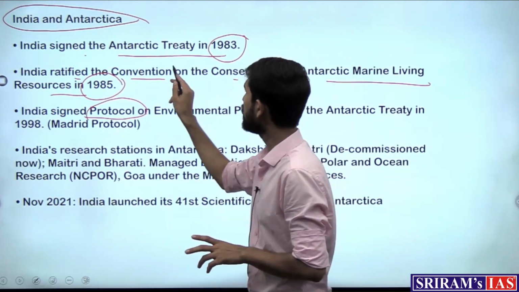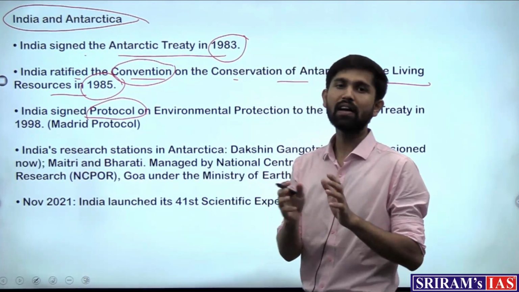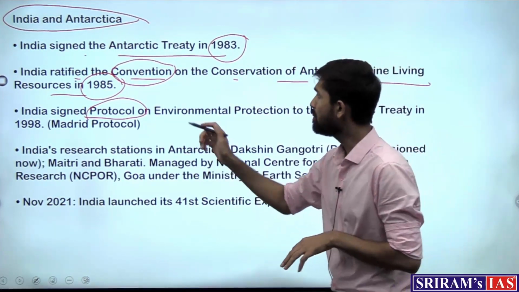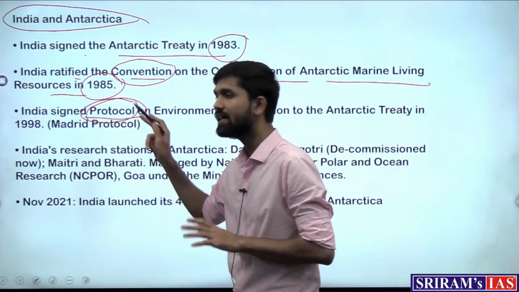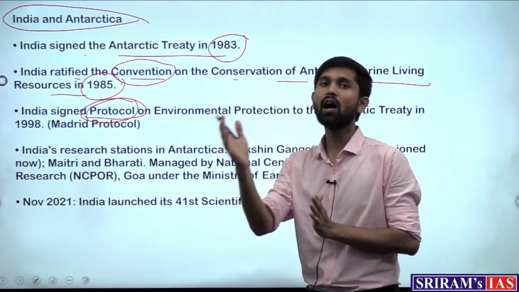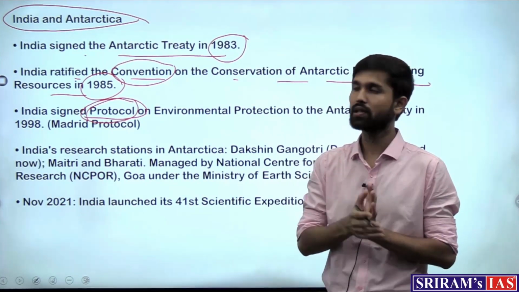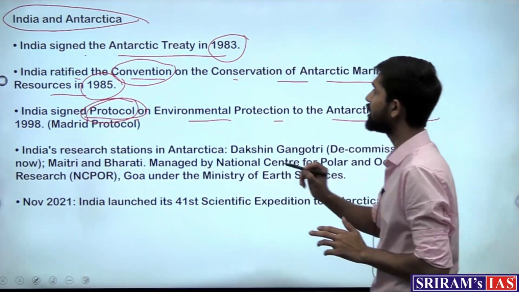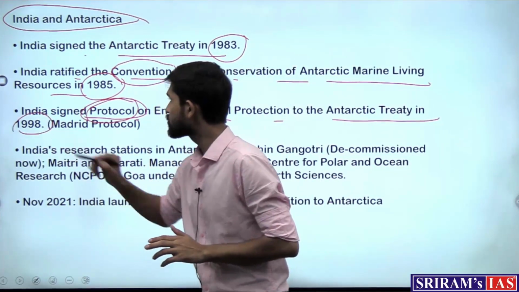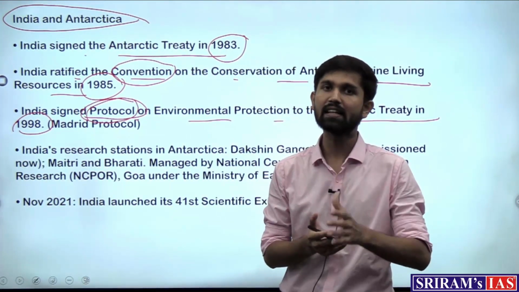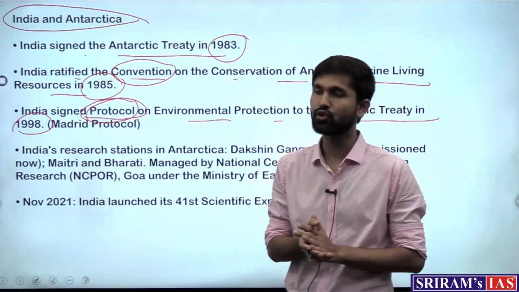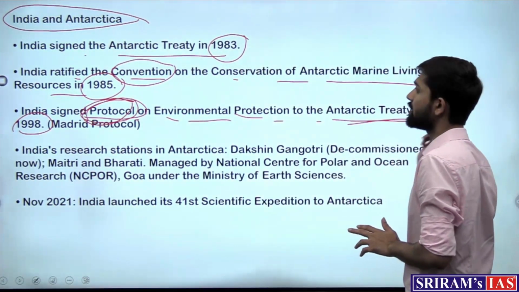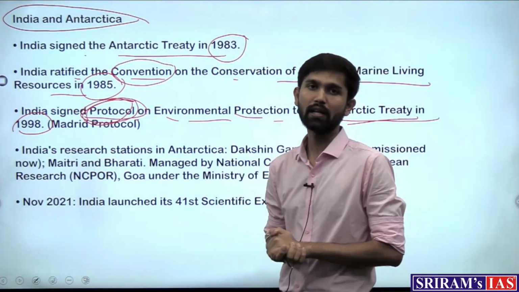What is a protocol? What is a convention? So a convention is an agreement or a piece of international law, and a protocol, one can say, is an addition to that convention or an addition to that agreement which was earlier signed. So the protocol on environment protection to the Antarctic Treaty in 1998. So if the Antarctic Treaty signed in 1963 is the parent international law, the protocol on environmental protection to the Antarctic Treaty becomes an addition to that agreement.